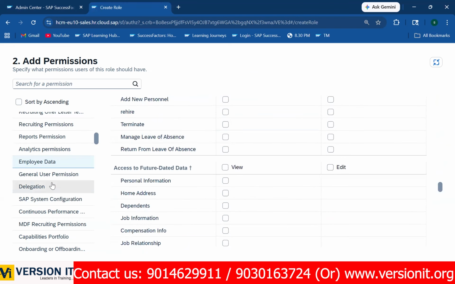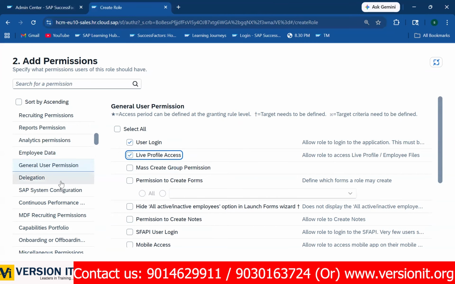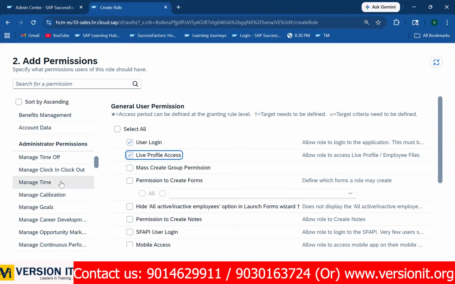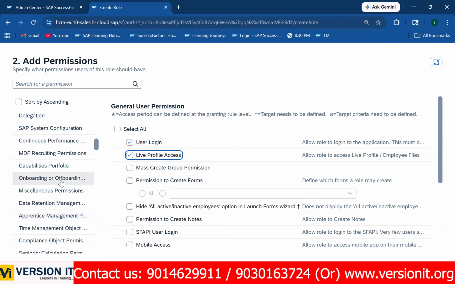Okay. And one more important permission here is general user permission. User login. If you have this permission, then and only then can the employee log in. And live profile access. If you have this permission, then and only then can you search for the other employees' permissions. And one more very important user permission here. These are the Employee Central related permissions, Balaji.